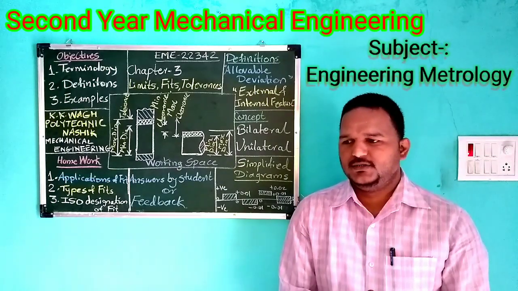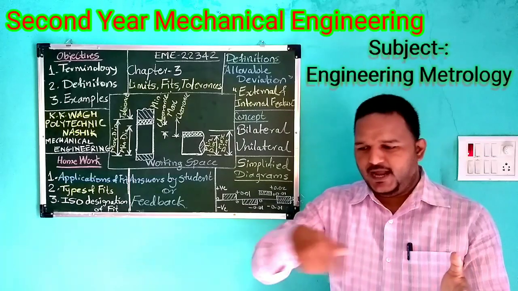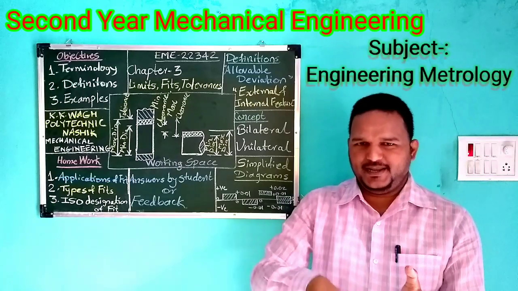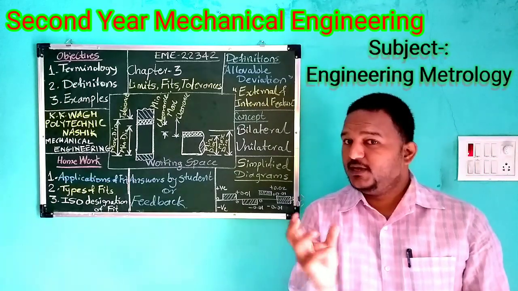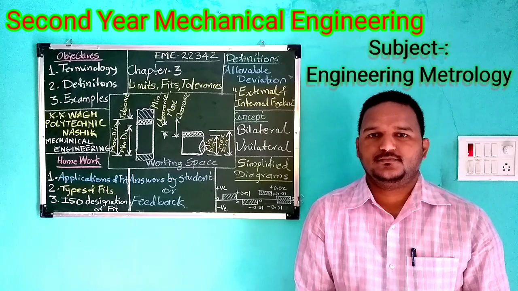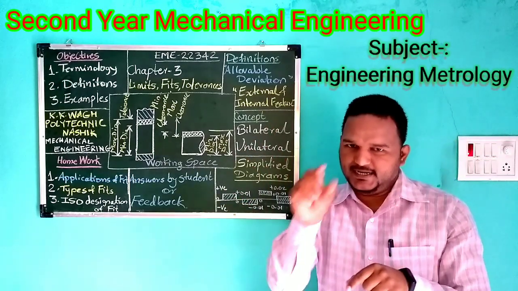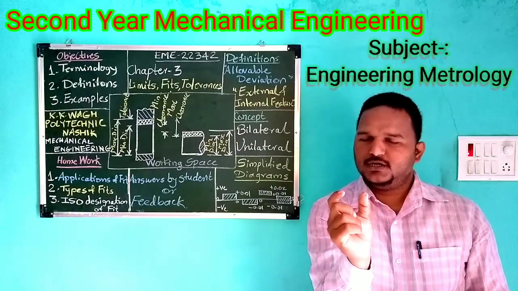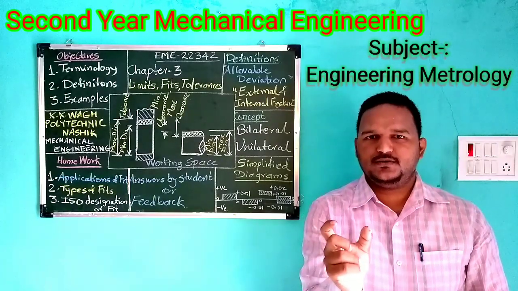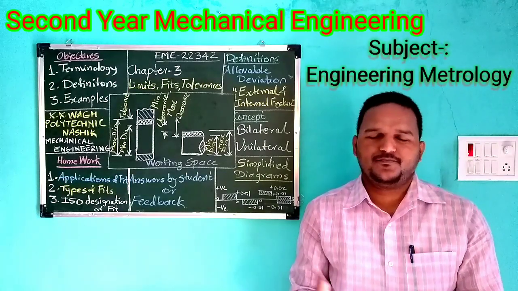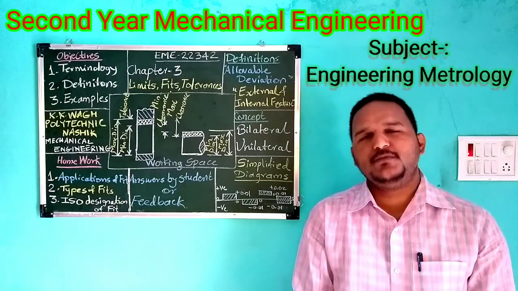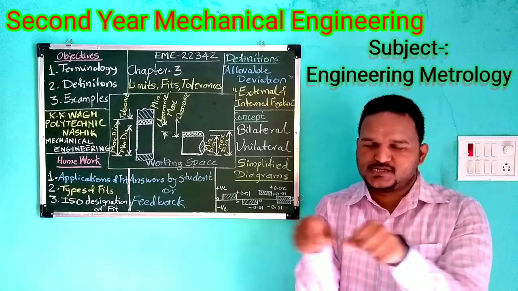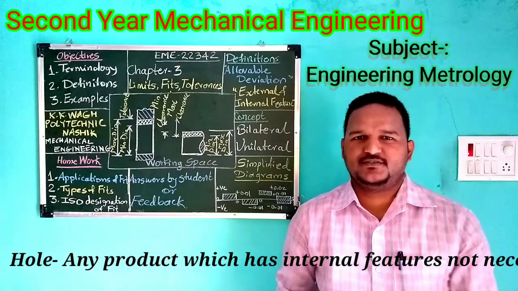For the hole dimension, consider a plate. At the center of the plate, we have drilled one hole. Now we need to measure the diameter of that hole. Okay, the square plate, and at the center we drilled the hole. So how can we measure it? Simple, by vernier caliper. With the inner jaws, we can measure it. So to measure that hole, we have to find the innermost dimension, or you can say internal features.